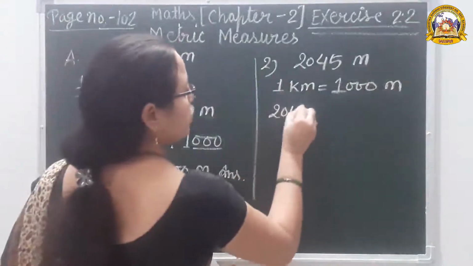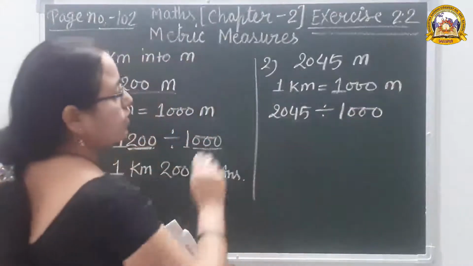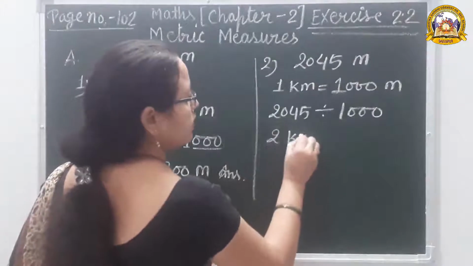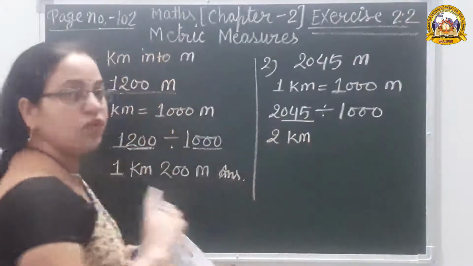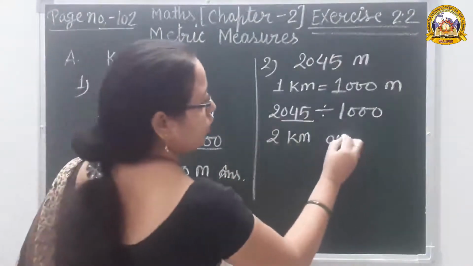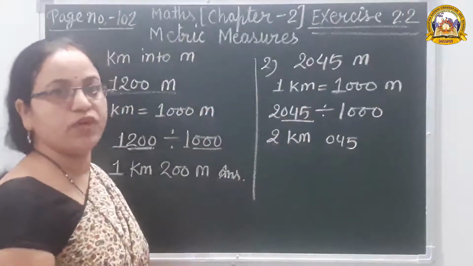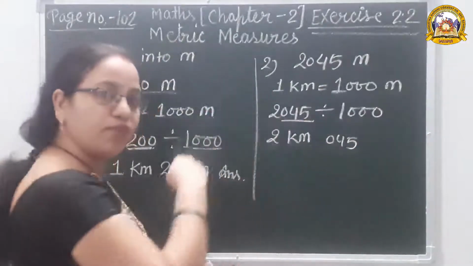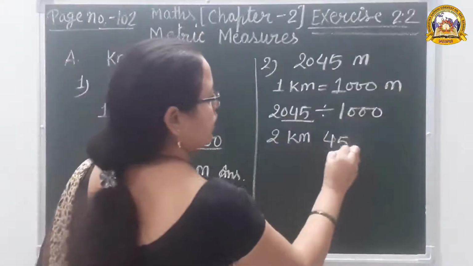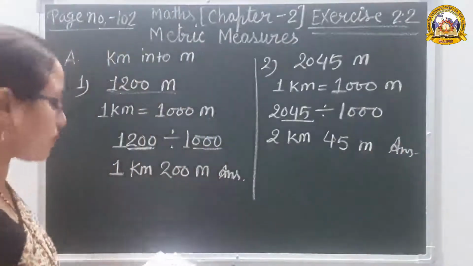So 2045 divided by 1000 gives 2 kilometer. And the last 3 digits are for the smaller unit. Because there is a 0, it is 045. What is the meaning of this number? Only 45, because the 0 is added from the front side. 45 meter is the answer.